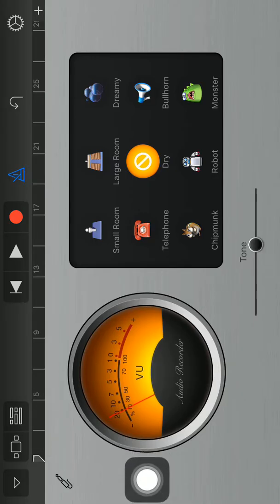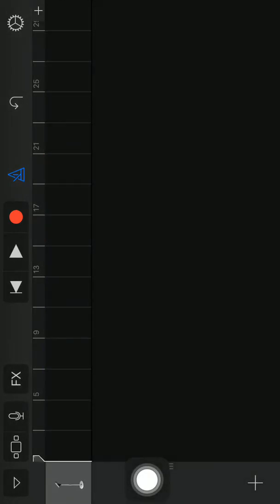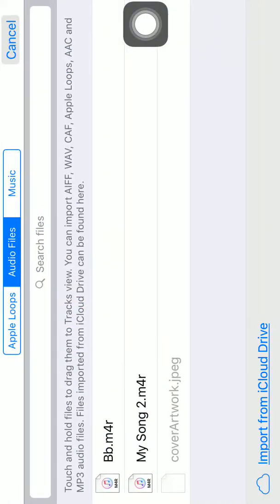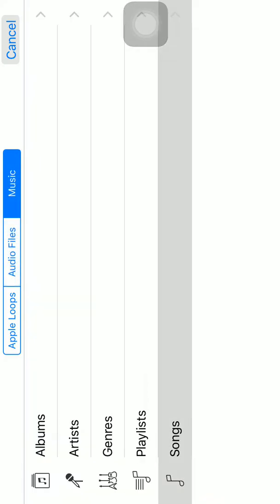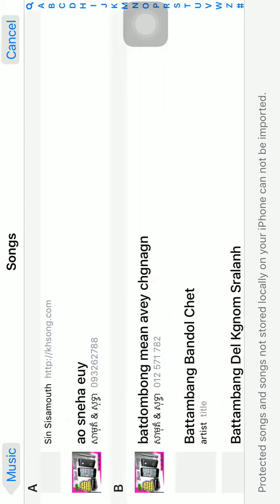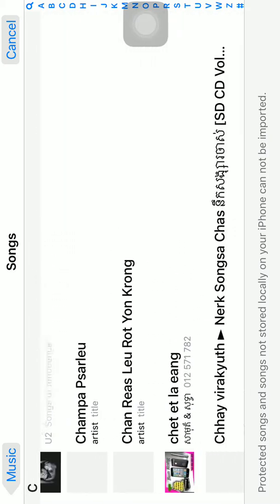Click on the tab right here. You can see, and now tap on here and tap on music, song, and then find the song which one you like.